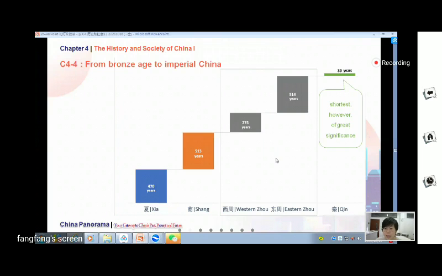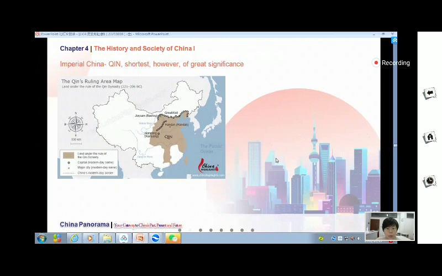So for Qin Dynasty, here is the map of Qin Dynasty. On the map, you can see, what is this? Is it the Great Wall of China? Yes, very good, the Great Wall. Have you ever heard about the Great Wall in China? Good.